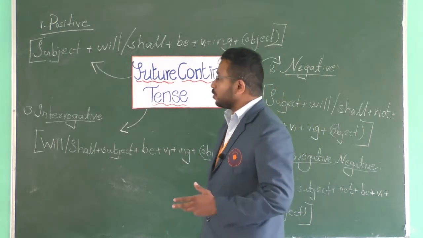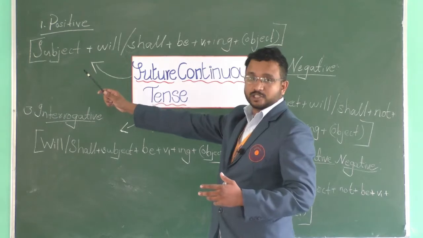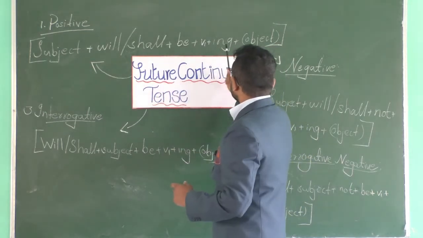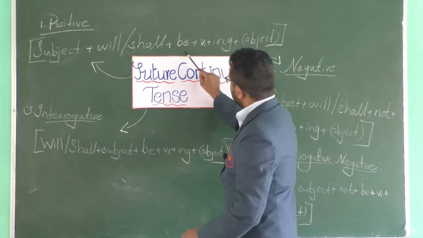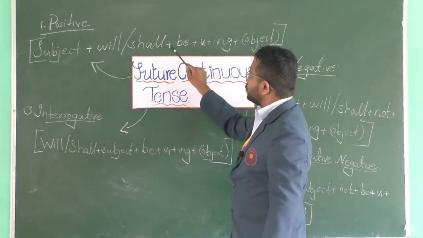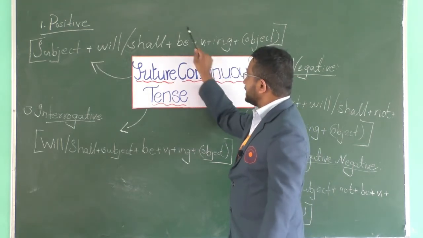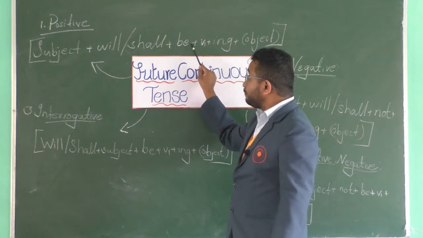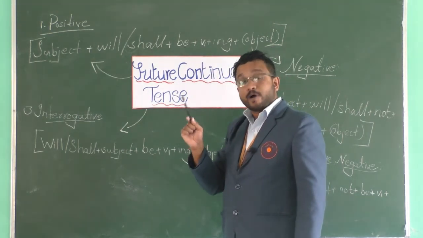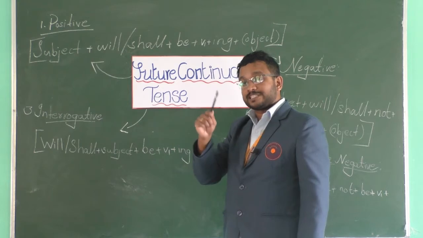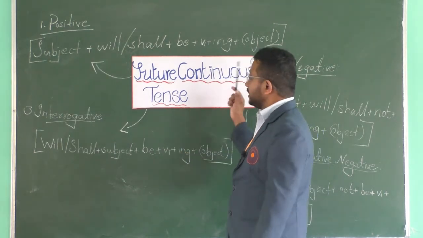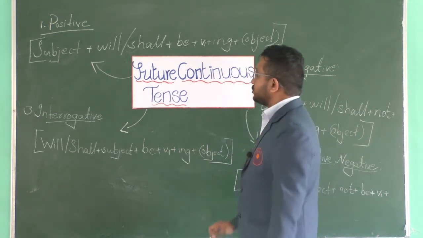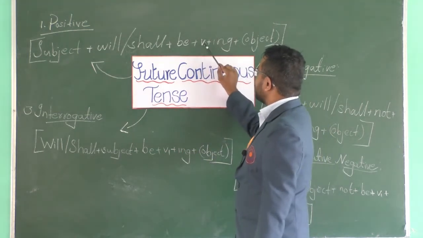The rule goes like this: subject plus will or shall plus be plus v1 plus ing plus object. And this is the first place we are using be directly, will be, whereas we have seen the word been in past perfect continuous or present perfect continuous, right? Been. Here in future continuous we use be plus v1 plus ing.